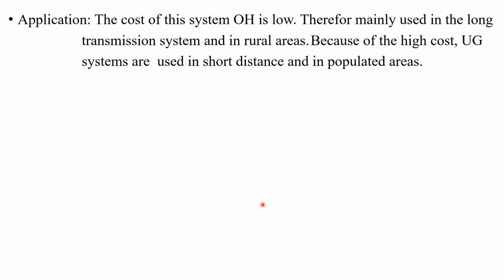Next, we can think about the applications of UG and OH systems. We know that the cost of OH systems is very low when compared with UG systems. They are normally used for long transmission systems, normally in rural areas. But based on the high initial cost, UG systems are used for short distances and populated areas. These are the main limitations for UG systems.